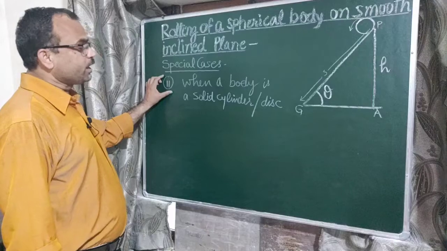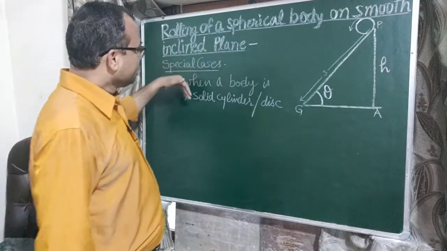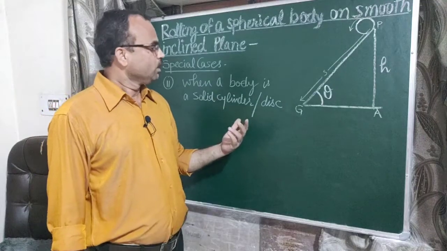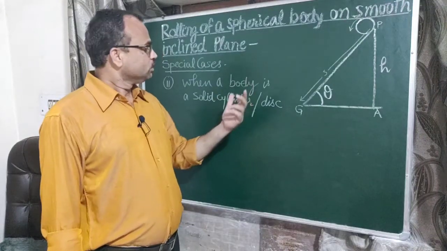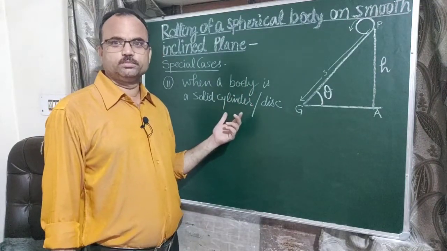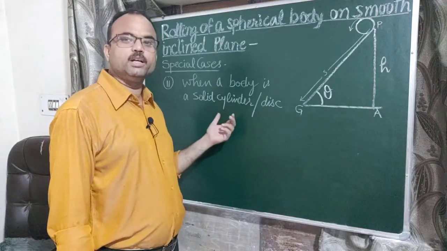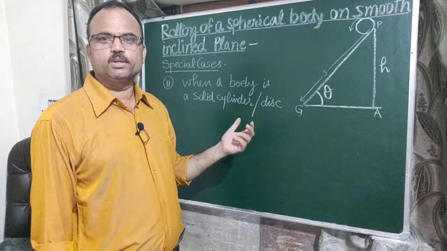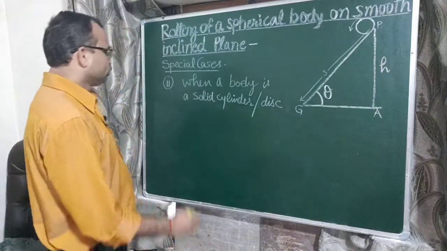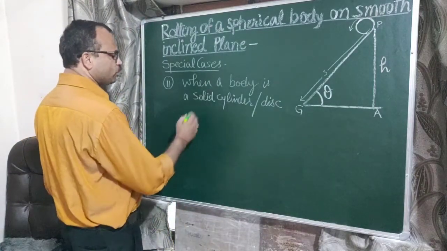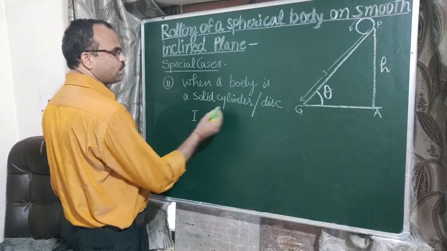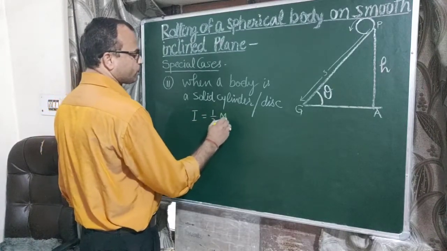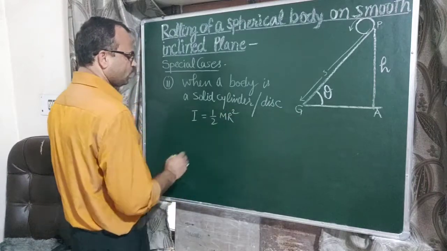Now in the second case, when the body is a solid cylinder or a disc, the moment of inertia of either disc or cylinder is I equals 1/2 mr², right?